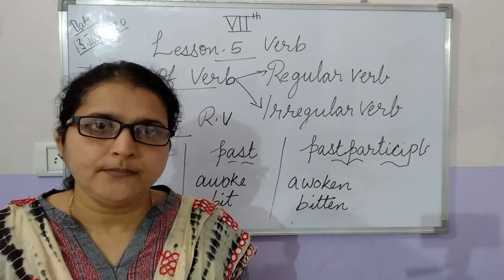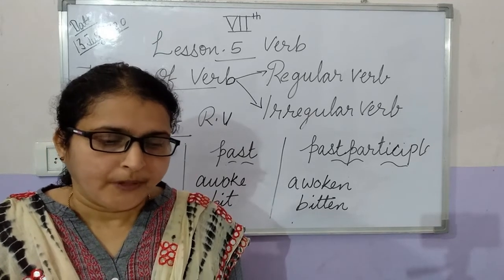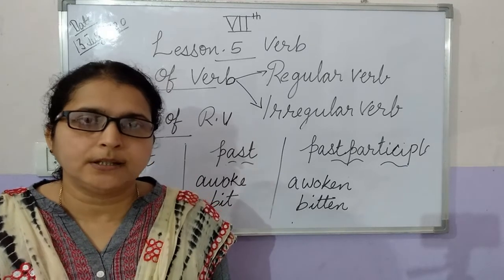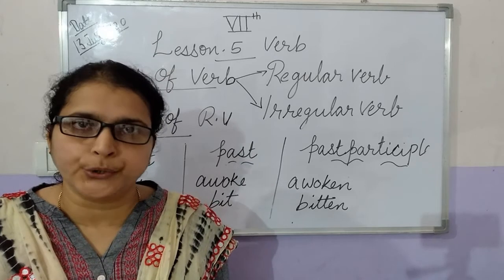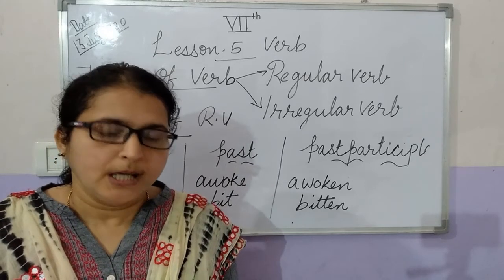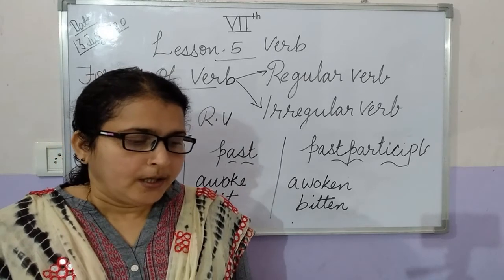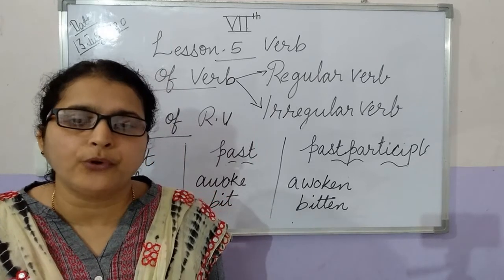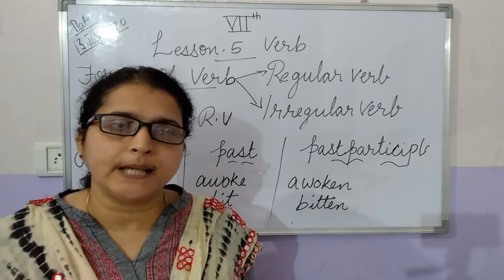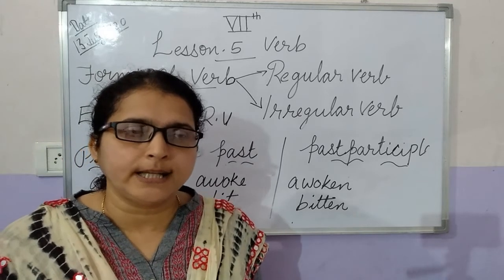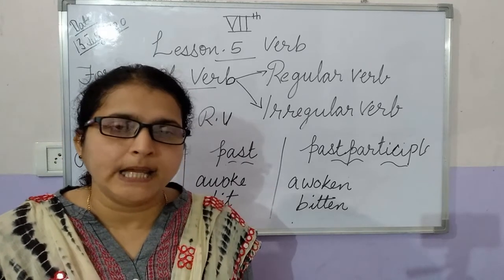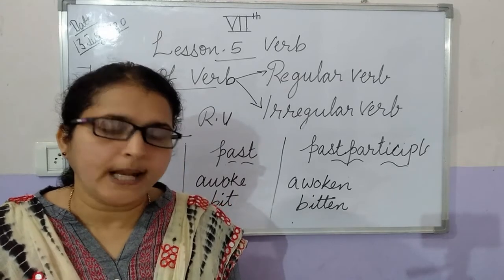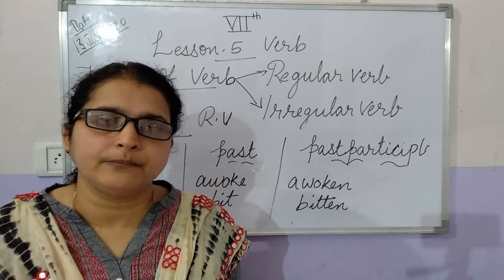For our understanding, we can divide irregular verbs into four groups. The first group is where all three forms of the verb are the same. Please tell me some verb which has the same three forms. Do you know? Put.